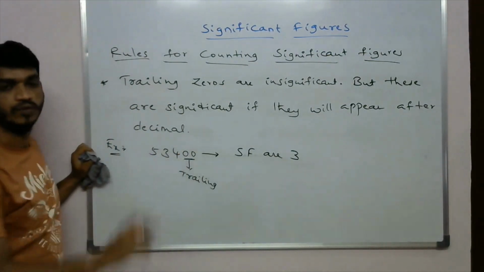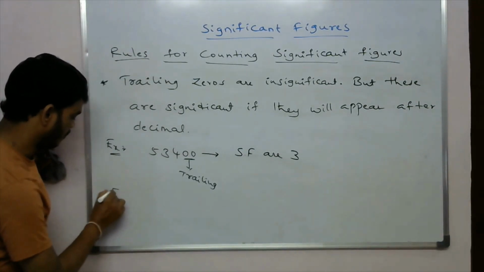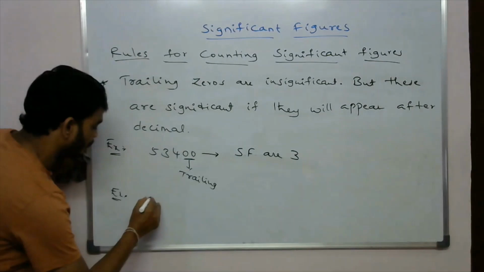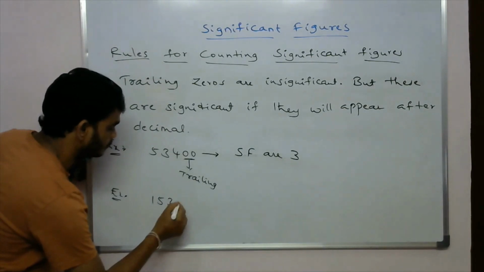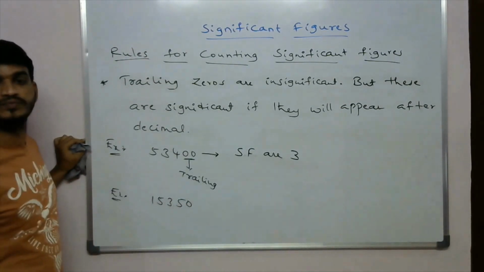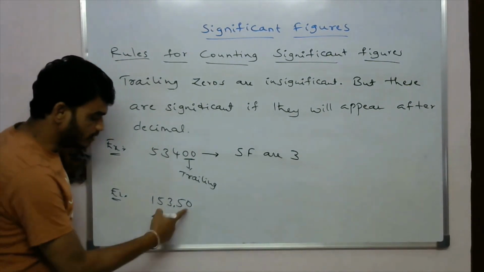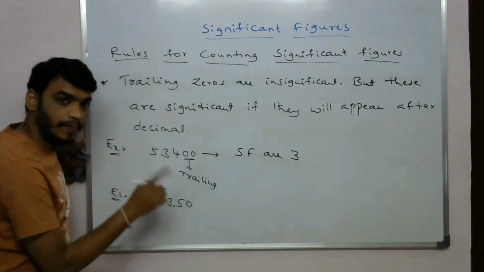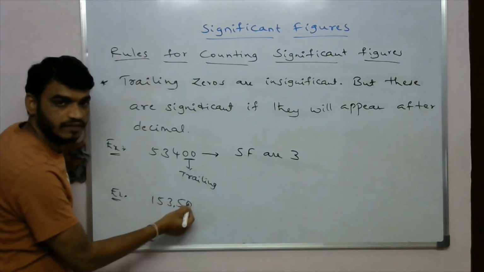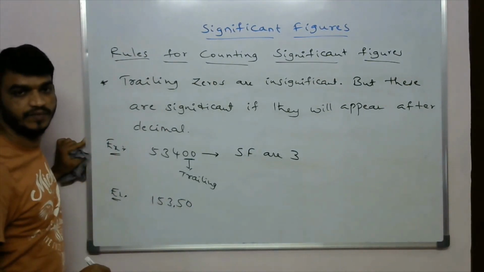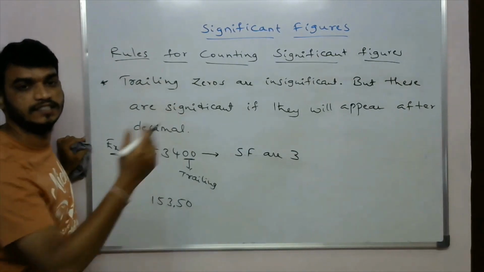For another example, I will take 153.50. In this, the 0 is a trailing one, but the 0 appears after the decimal, so it is significant, not insignificant.